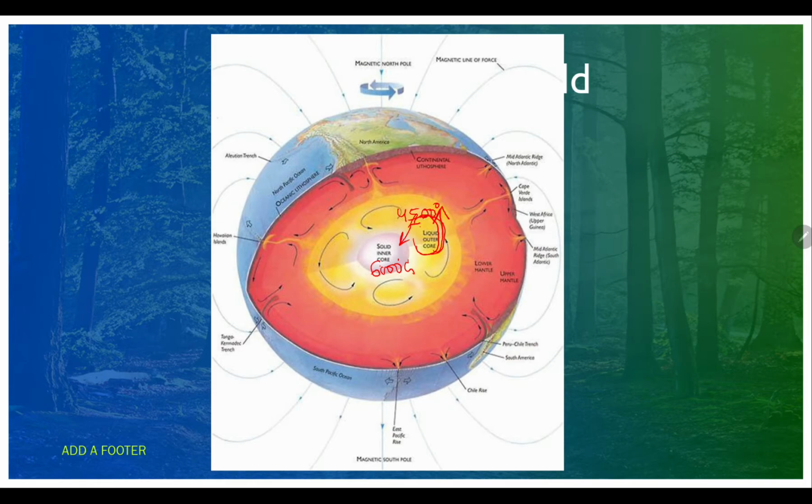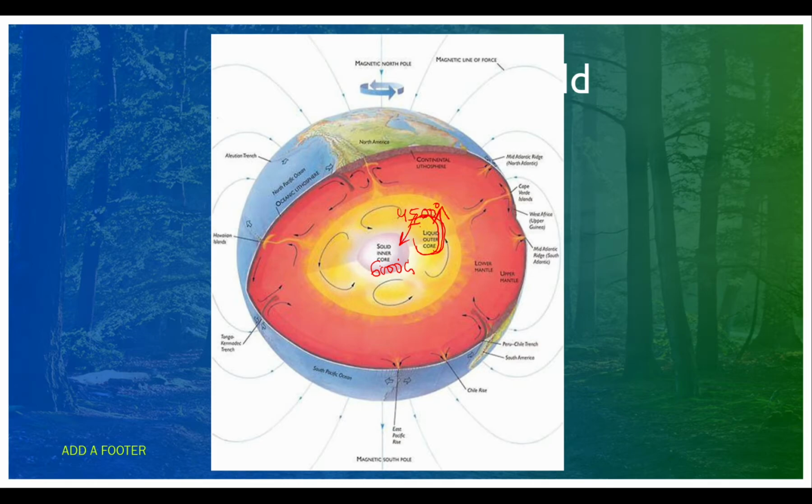These moving electrical charges make the earth's magnetic field. That's why the earth's magnetic field is created in the outer core. The magnetic field of the earth is generated in the earth's outer core, and that's because of the temperature difference.